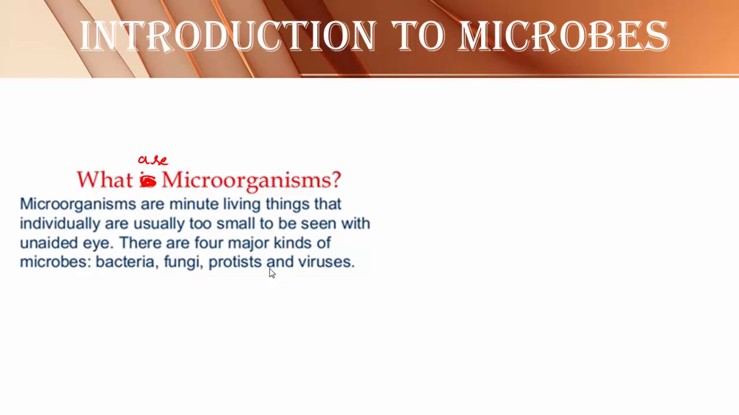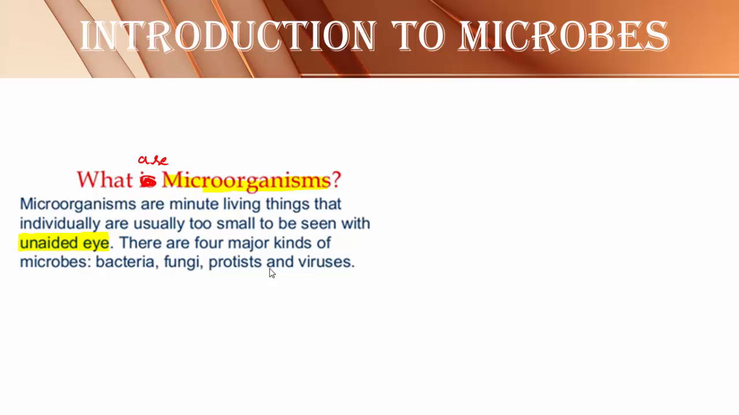Microorganism, the name itself is indicating they are very small organisms. Without help of microscope, their structure cannot be seen. That is why the name given is microorganisms. They cannot be seen with unaided eye. That means without help of microscope. Naked eye or unaided eye, both the terms are same. Without the help of microscope, these organisms cannot be observed. Hence, they are known as microorganisms.